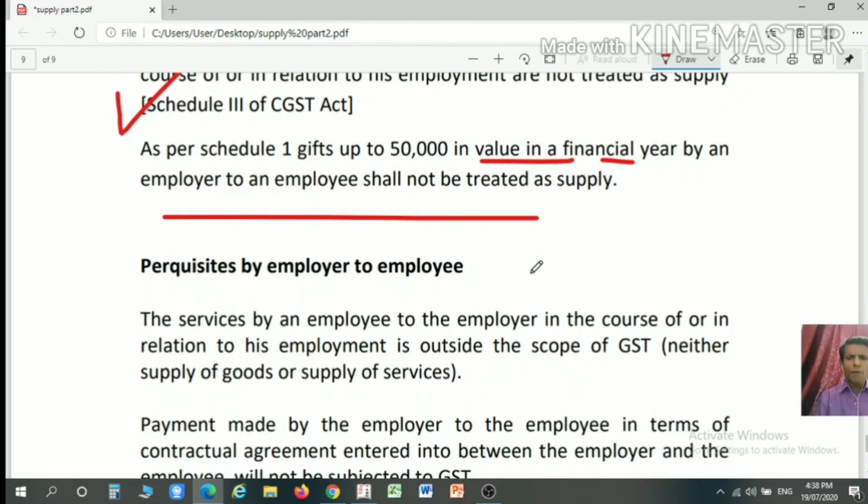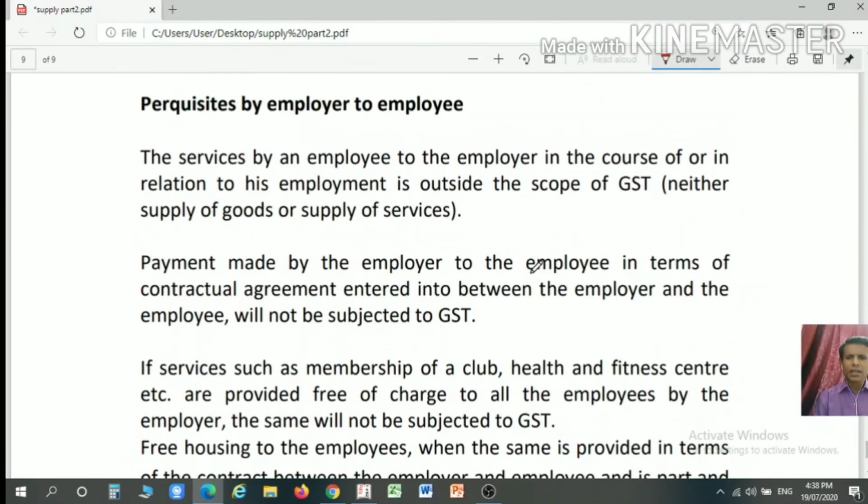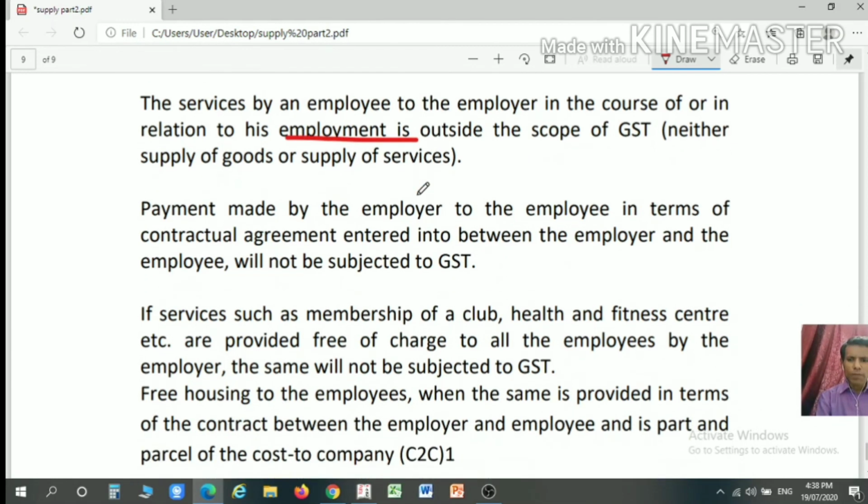So, a gift up to 50,000 per financial year by employer to the employee will not be treated as a supply. Now, services by employer to the employee will not be considered as a part of supply. It is outside the purview of supply as per Schedule 3 of the CGST Act if it is in relation to the employment.